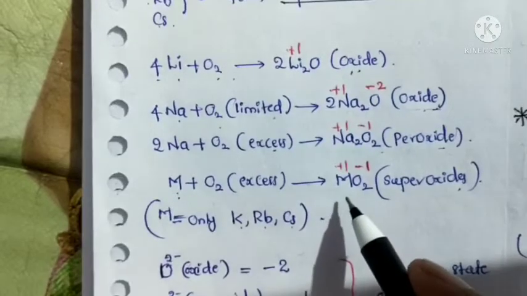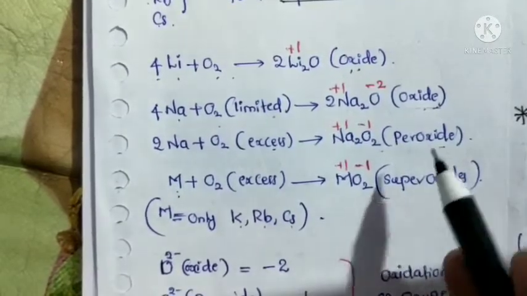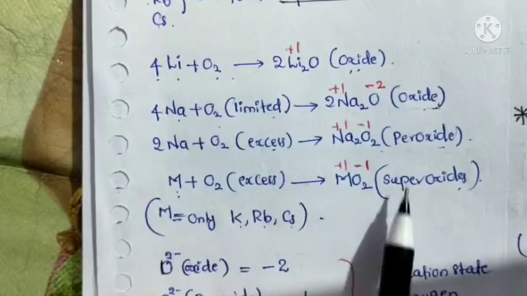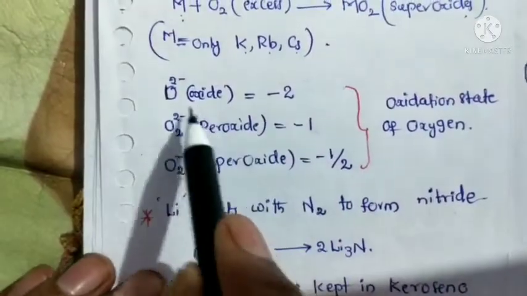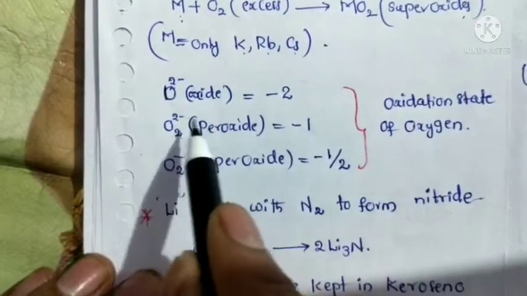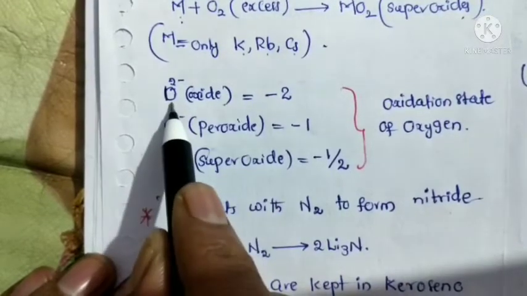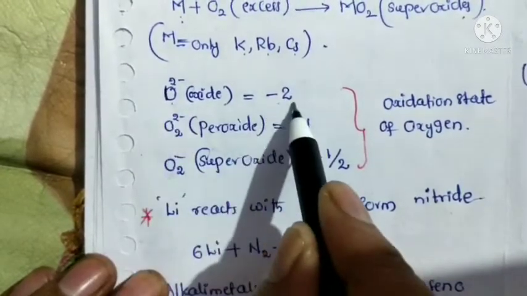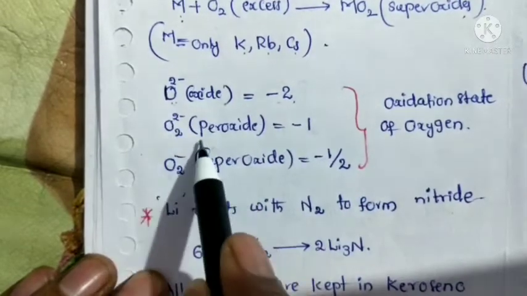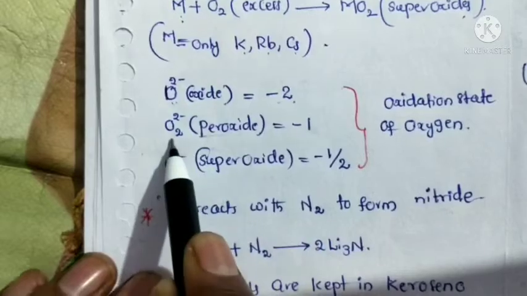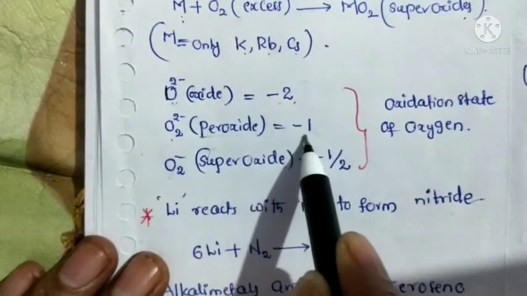Here, the oxidation states of oxides, peroxides and superoxides are very important. I will explain here. In the monoxide form, the oxidation state of oxygen is -2. In the peroxide form, the oxidation state of oxygen is -1.